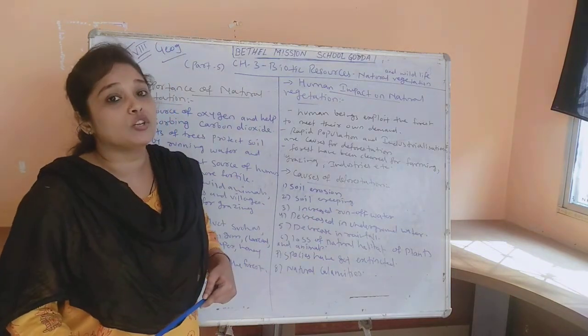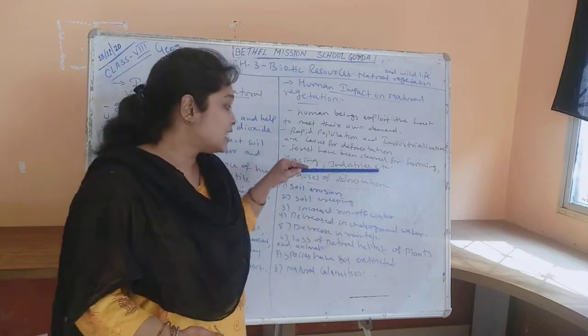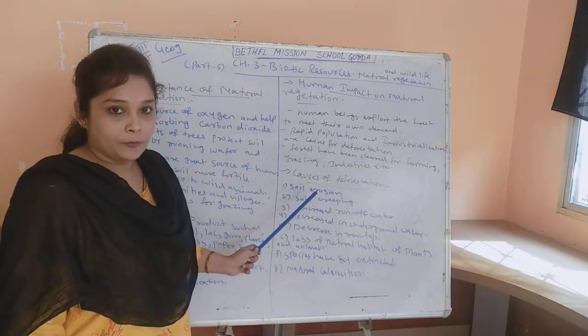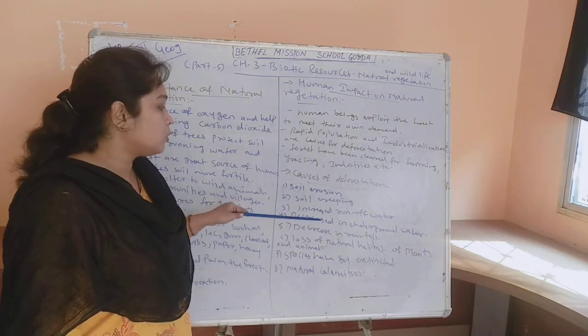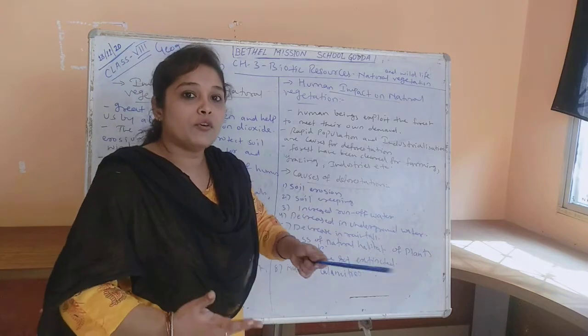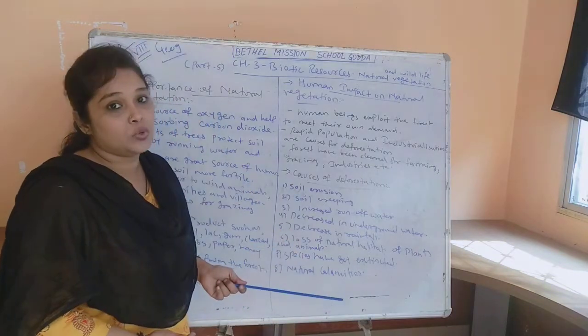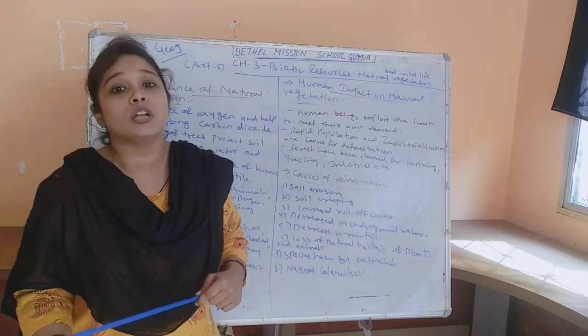Now we will see what are the different causes of deforestation, why forests have been cut down. Because of all these reasons, soil erosion. Okay, because of deforestation there are many negative impacts on our environment.